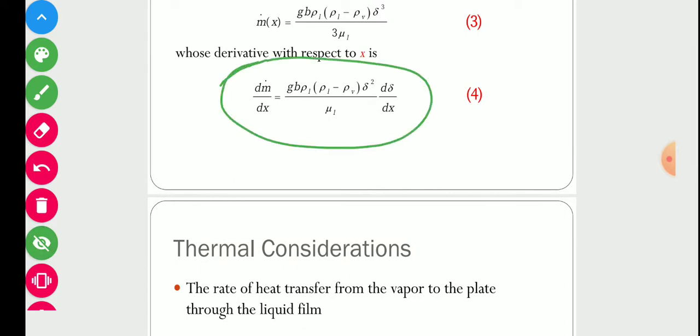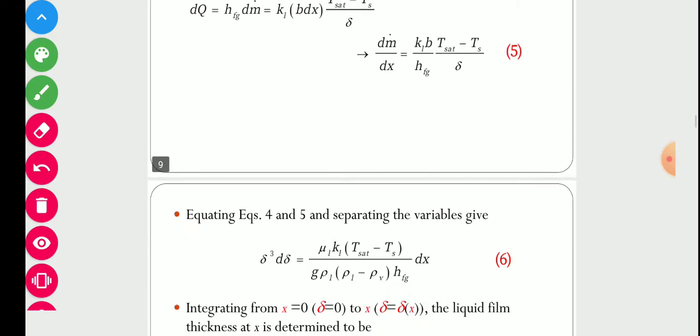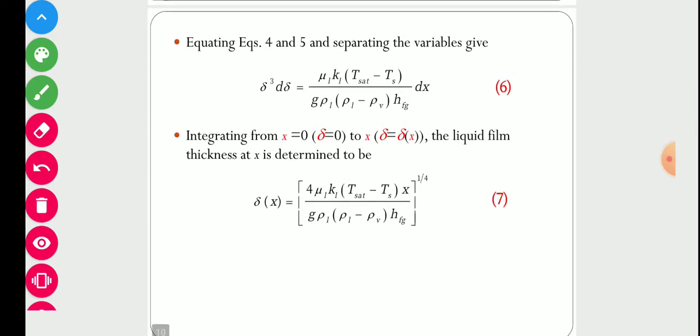If we compare these two equations, we can rewrite them in this form. Now with the help of this equation we can calculate the thickness of the condensate layer with respect to height, that is, with respect to x.